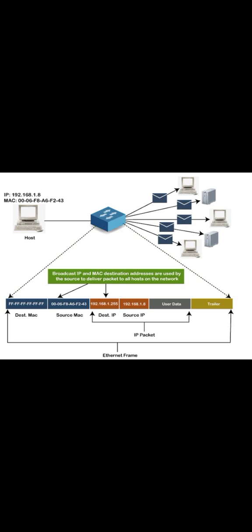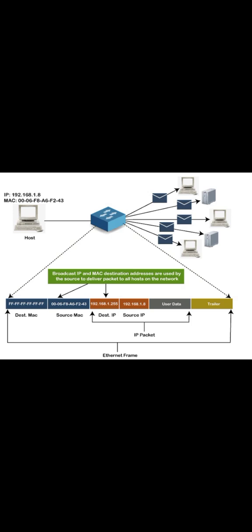Actually, to transfer the data from one system to another system, we need two addresses. One is the MAC address, another one is the IP address. Of these two addresses, the MAC address is the permanent address. Every system has its own unique MAC address. Unique means it is not null, and only one address per system.